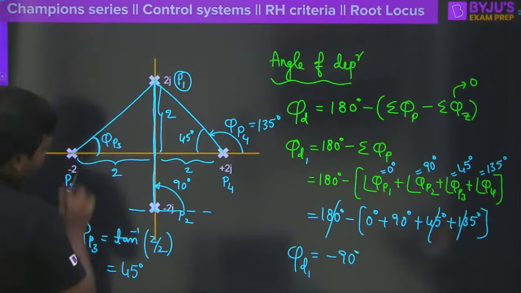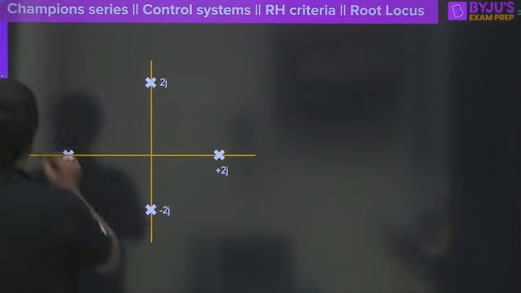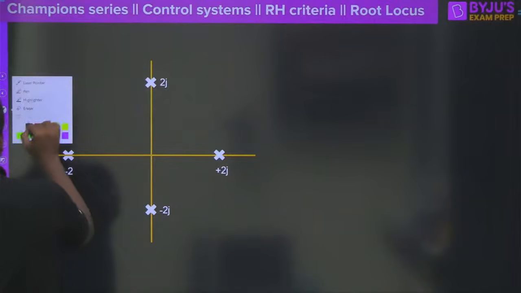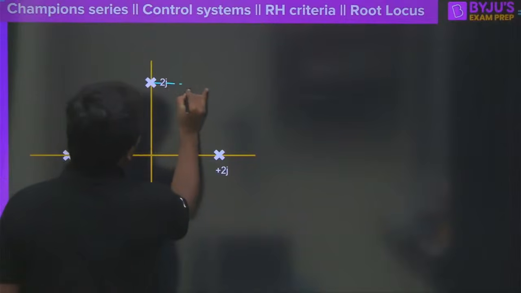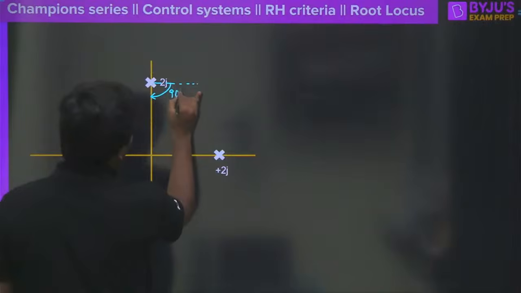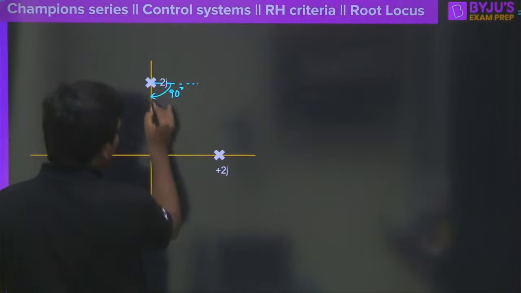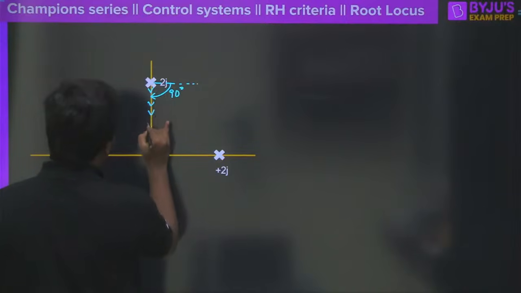So after this much hard work, look at that. The angle of departure here is minus 90 degrees. If I say minus 90 degrees, it means all the way this side, in fact 90 degrees this side, so that is minus 90 automatically. So this is the way this root locus branch will come here.